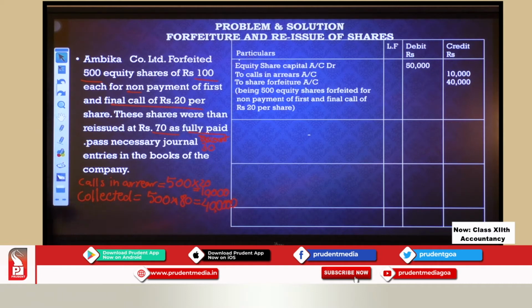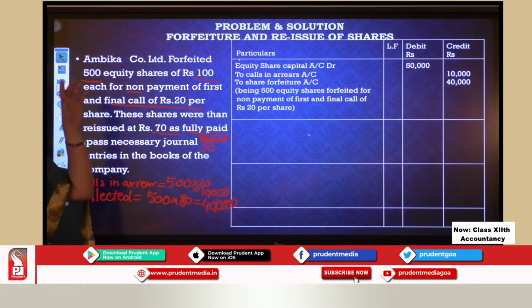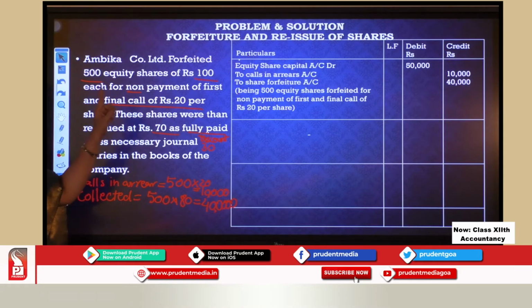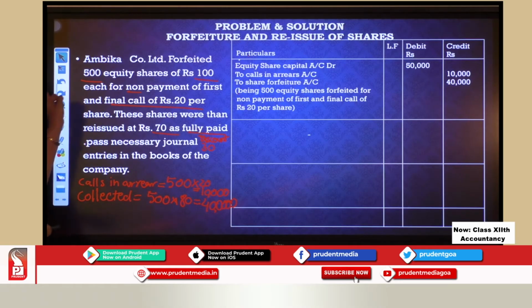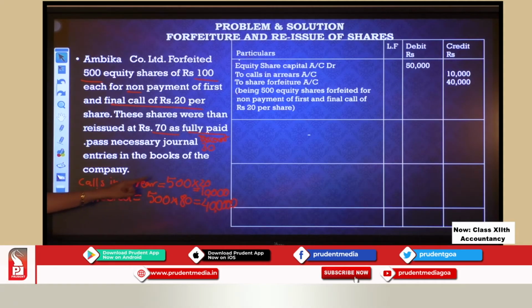Now I go for the next entry. See, I have forfeited. Done. Forfeiture entry is done. All of you are clear with it. Again I am repeating it for you. Equity share capital account debit. This is with whatever amount is called up. In our case, we have 500 shares on which 100 rupees is called up. So 500 multiplied by 100, I get 50,000. I have transferred to share capital 50,000, so I am now cancelling it by debiting share capital. Now what was not received? 20 rupees was not received. So 500 multiplied by 20, I have got 10,000 rupees.